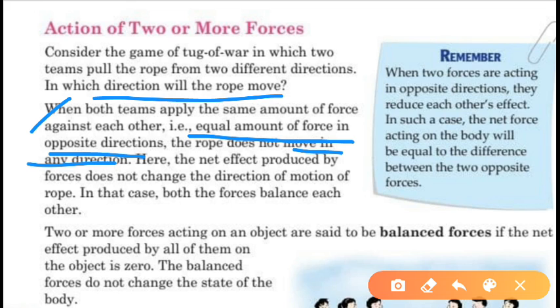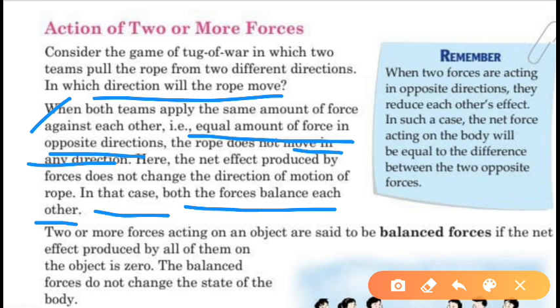The net force produced by the forces does not change the direction of motion of the rope. The net force produced, by the addition of the two opposite forces which are equal, is zero, because the two forces are equal and opposite in direction, by team A and team B. So in this case both the forces balance each other. As both forces are equal but in opposite direction, as of team A and team B, they balance each other.